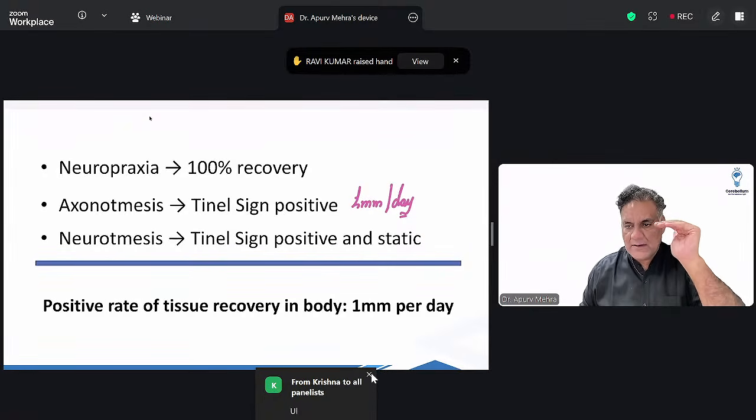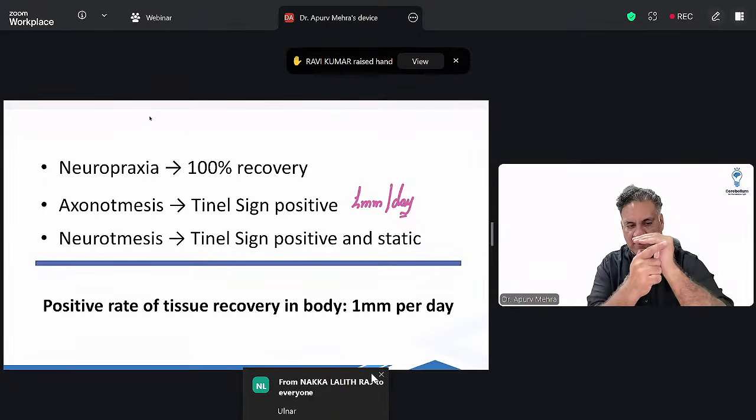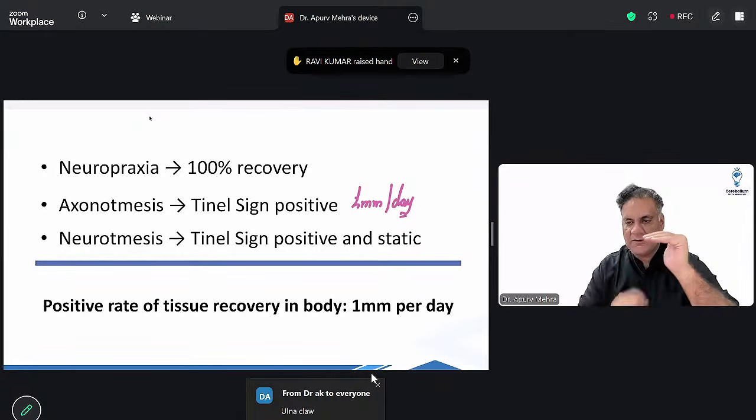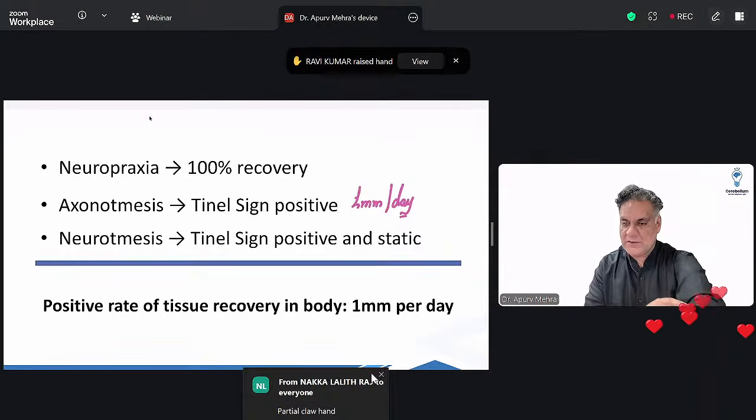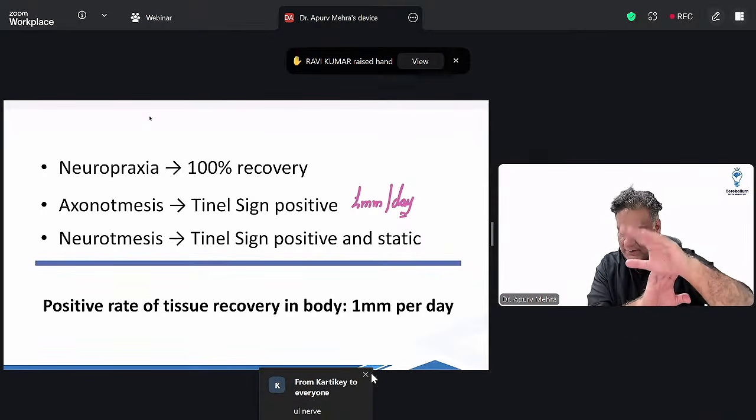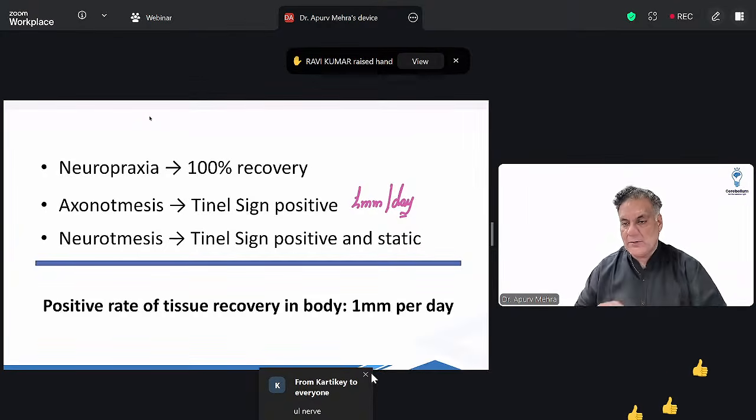Claw hand means ulnar nerve and median nerve, they supply the lumbricals, which cause flexion of MCP and extension of interphalangeal. Their paralysis causes claw hand. Hyperextension of MCP and flexion of interphalangeal. All right, so ulnar nerve, right? Around the head of radius is posterior interosseous nerve, which causes finger drop, loss of finger extension. All right. Around the wrist is median nerve, which again can cause claw hand.